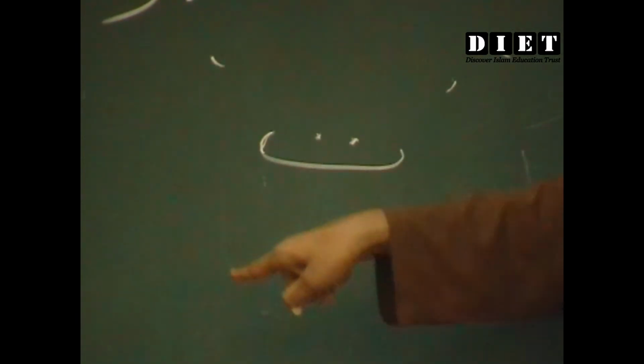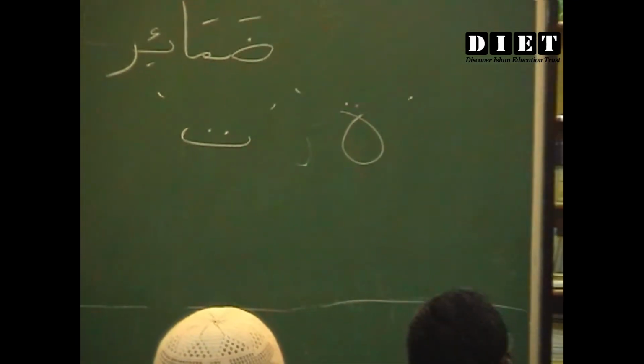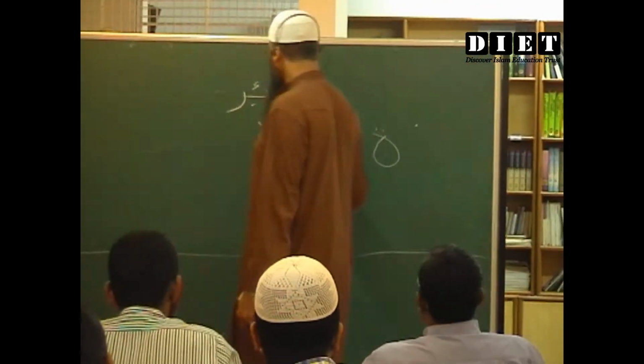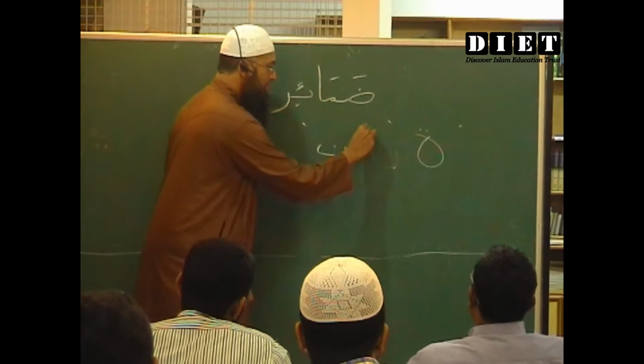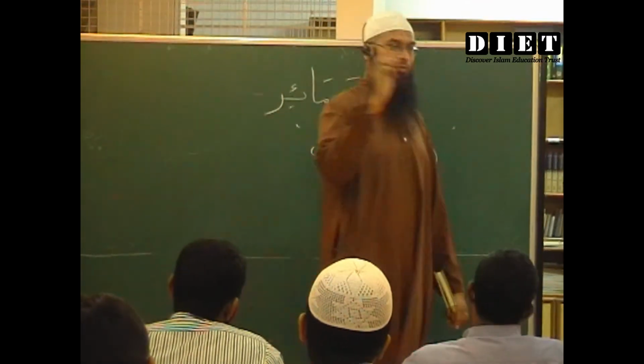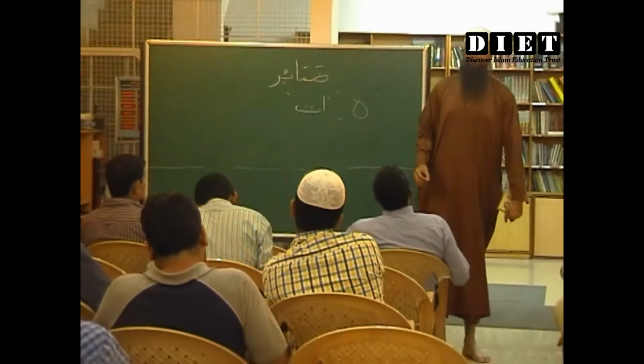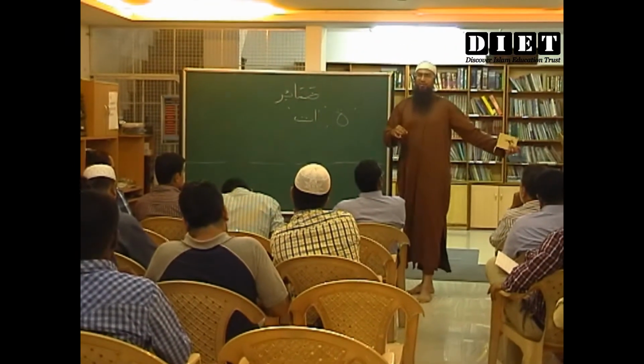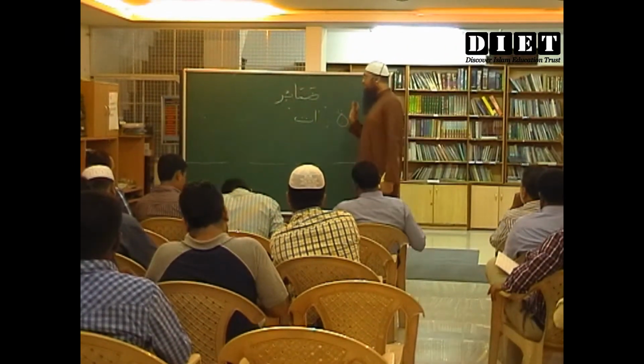If you see it, it is a sign of a singular feminine. If you see the ending with the ta mudawwara, then you can understand this has got something to do with the plural. And you will generally find for the feminine prefixed with alif. Muslimatun, muslimatun. So it will be very easy for you to identify. This is one way. There are many other signs, alamat, for you to understand.